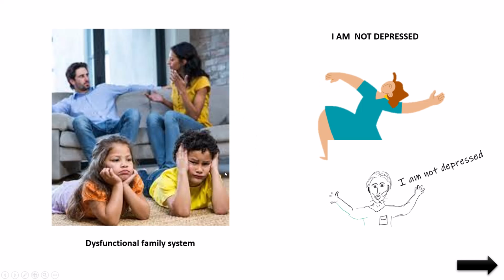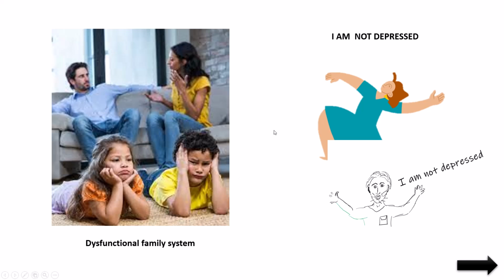And psychodynamic theories. Psychodynamic theory talks about a dysfunctional family system. A dysfunctional family system may in future lead to mania, because the children always see the parents quarreling, and sometimes the quarrel will disturb the stability of mind of the parents, and in future they will get manic disorders, and the children also are seeing this. They always see it and are not able to cope with their parents in all activities. That's why their mind will be disturbed, and in future when they become young adults, there is a chance of mania.